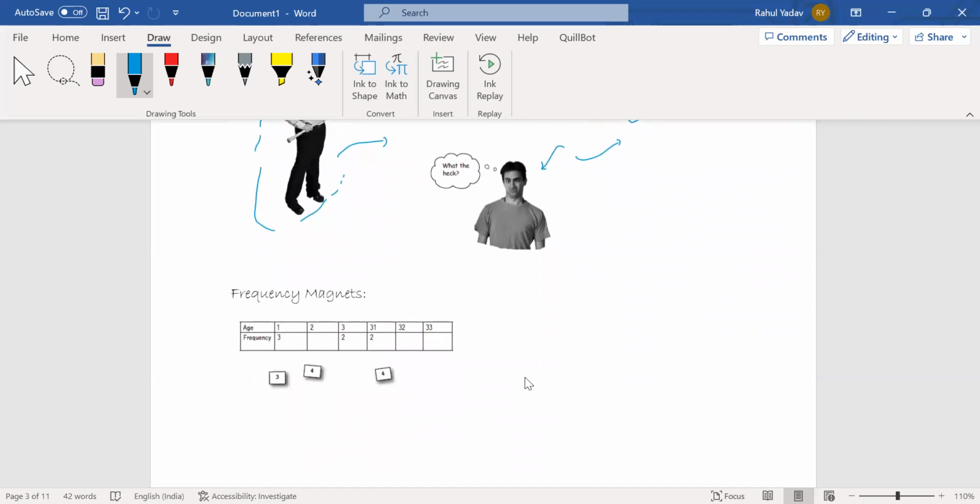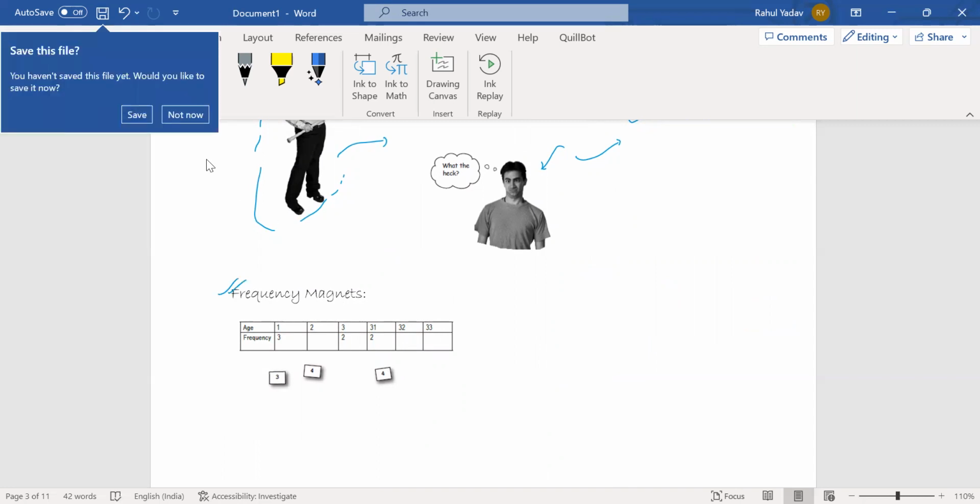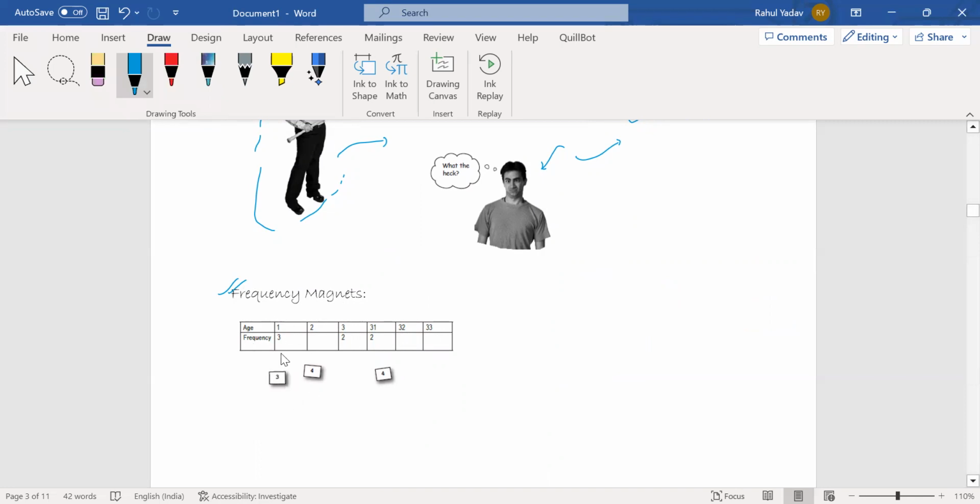So let's take this example in some form of data terms. We have a frequency table, that means we have some age groups like 1, 2, and 3, and some age groups like 31, 32, 33. Roughly, I can see that these are the ages for parents and these are the ages for children. We have some frequencies: this frequency is 3, this is 2, this is 2, but I don't know the exact position of these frequencies.